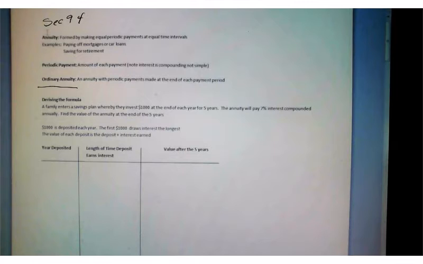So here's an example. A family enters a savings plan whereby they invest $1,000 at the end of each year for 5 years. The annuity will pay 7% interest compounded annually. Find the value of the annuity at the end of the 5 years.